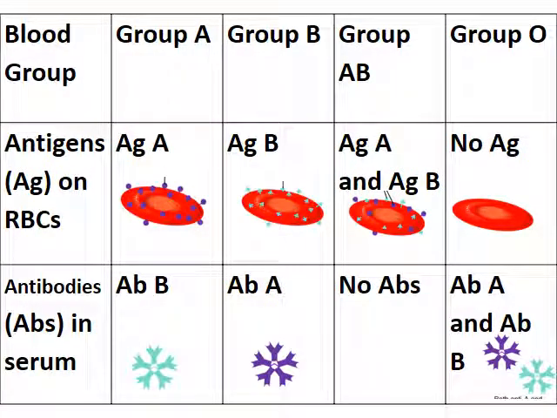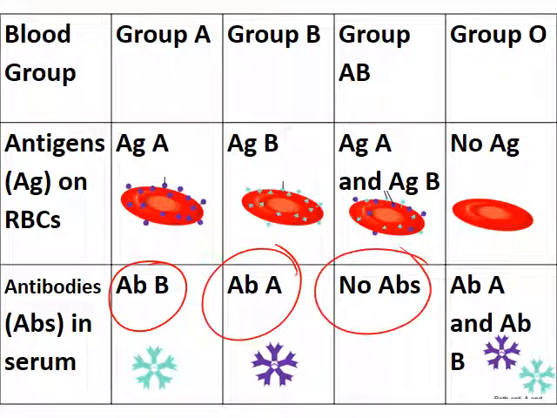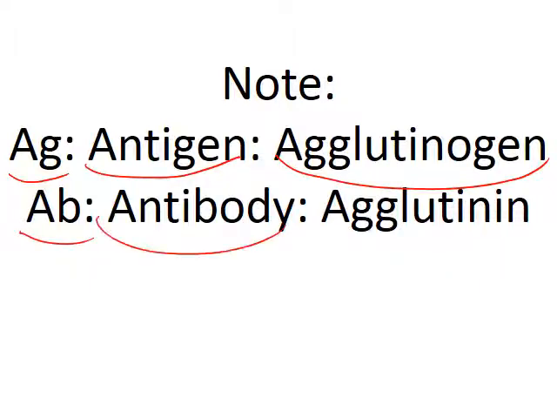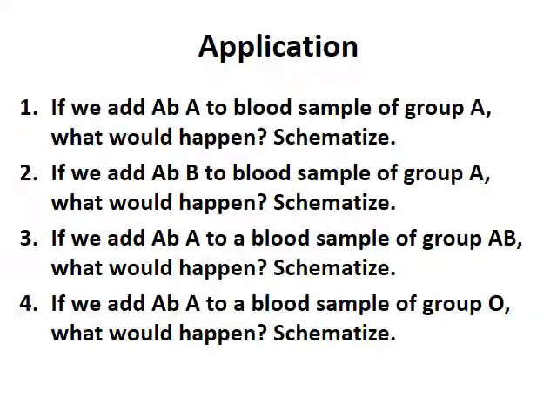So here, the antibodies present in the serum. Blood group A has antibody B in the serum. Blood group B has antibody A in the serum. Blood group AB, no antibodies. And blood group O has antibody A and antibody B. Note, AG is the symbol for the antigen, or it's called agglutinogen. If you see both words, antigen or agglutinogen, they are the same, while AB calls for antibody or agglutinin.